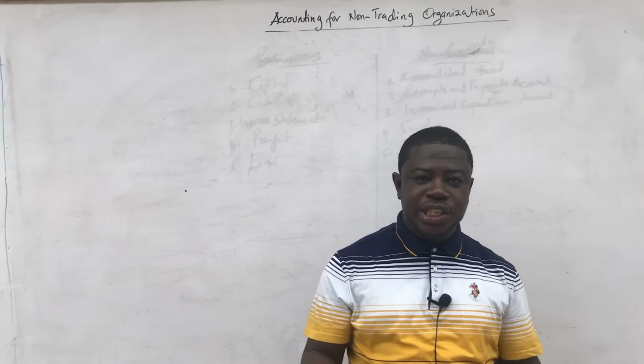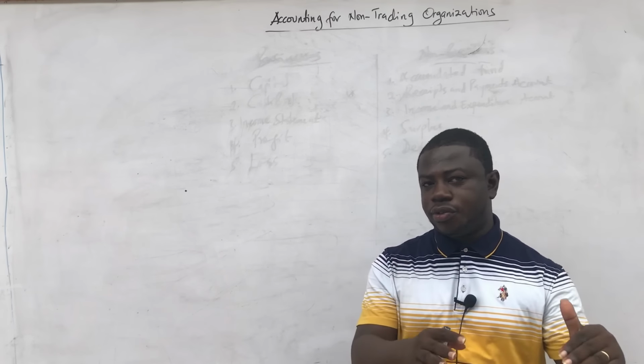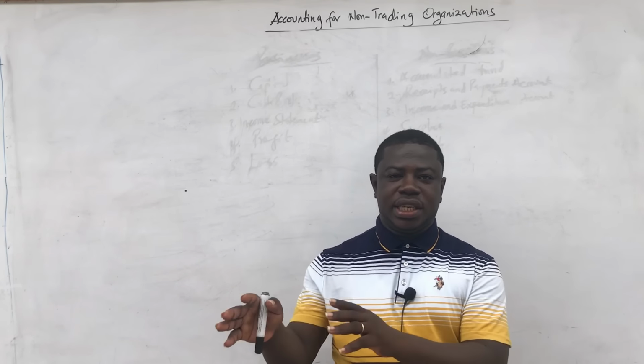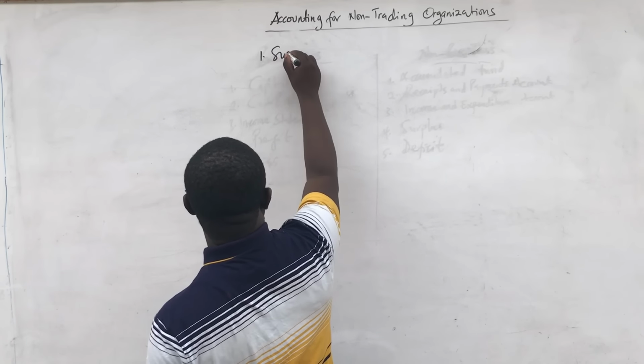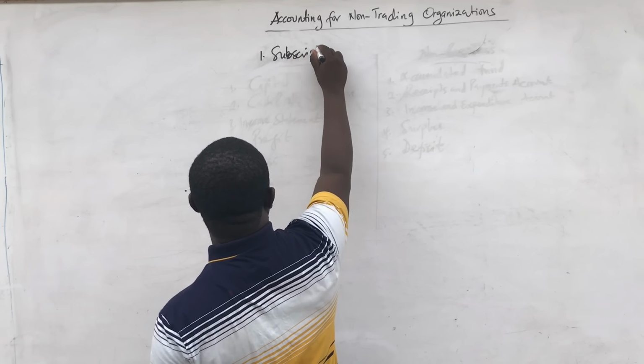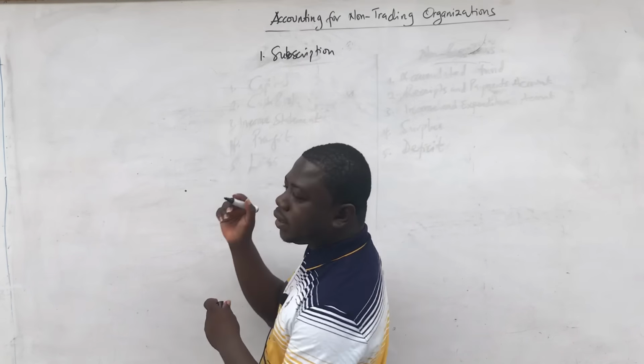Now, the dues is given a professional name called subscription. Take note that what we call dues, in a professional setting, we call it subscription. So subscription is just like a dues. So that is one other term that you should take note of, subscription, because we are actually going to prepare a subscription account. And subscription becomes the main source of income for most of these clubs and societies and associations.